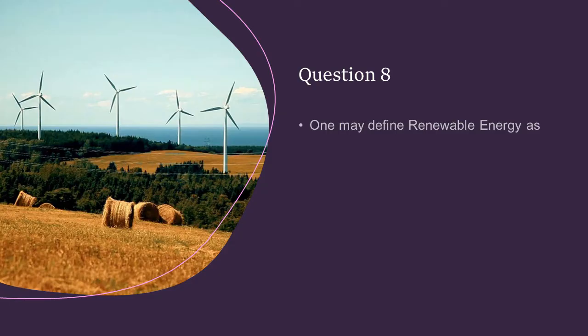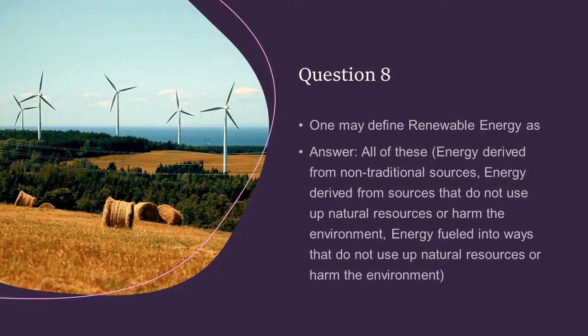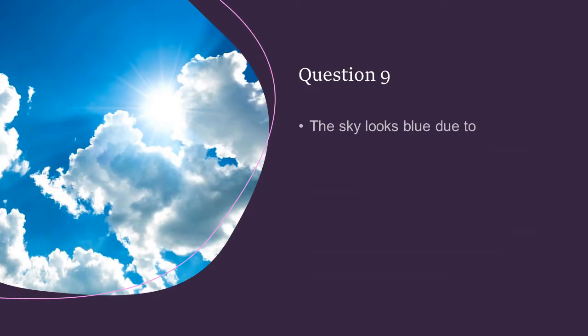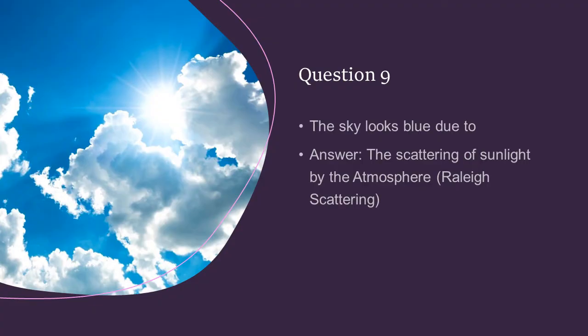One may define renewable energy as all the given options were correct, and those were energy derived from non-traditional sources, energy derived from sources that do not use up natural resources or harm the environment, and the last option was energy fueled in ways that do not use up natural resources or harm the environment. The sky looks blue due to the scattering of sunlight by the atmosphere. It is also known as Rayleigh scattering.